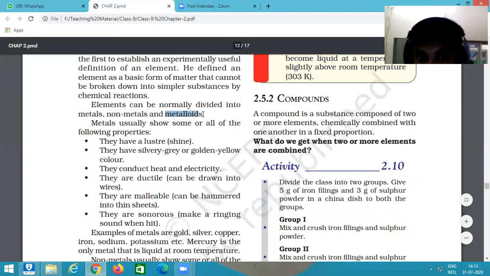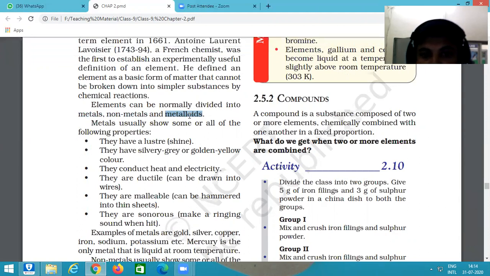And another category also, metalloids. Metalloids are the third category of element that shows the properties of both metal and non-metal.